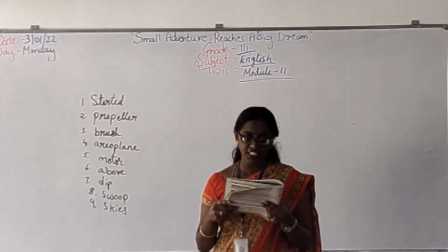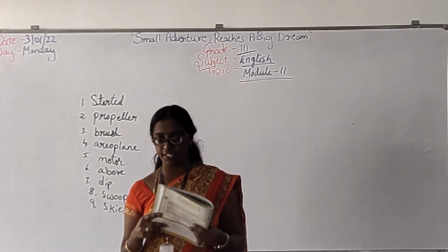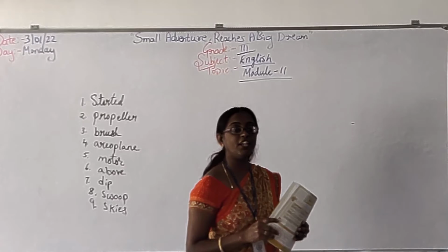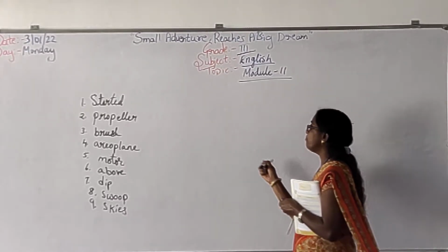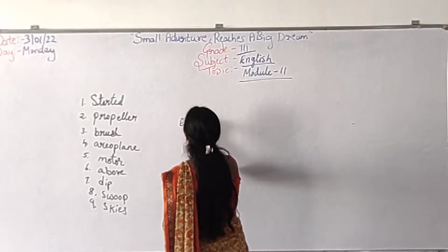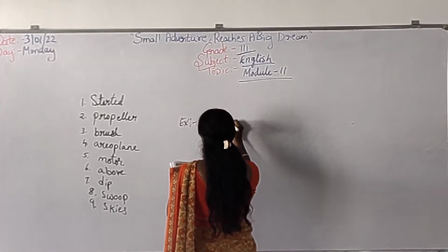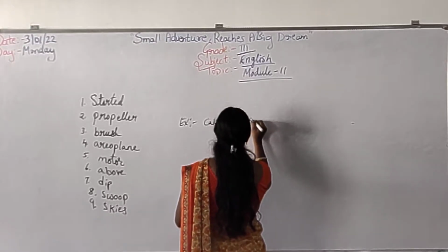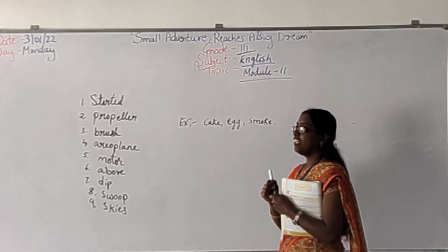Understand? We arrange the words in alphabetical order according to the first letter of each word. Example see here. Example cake, egg, smoke. Now tell me which will come first.